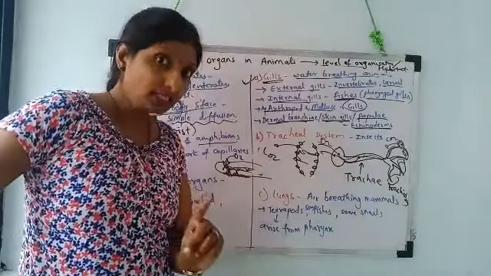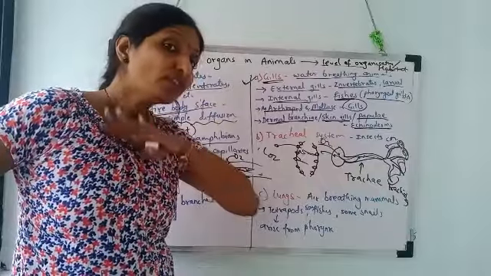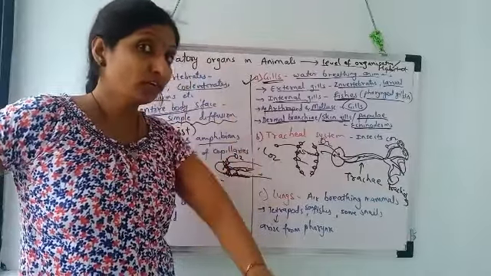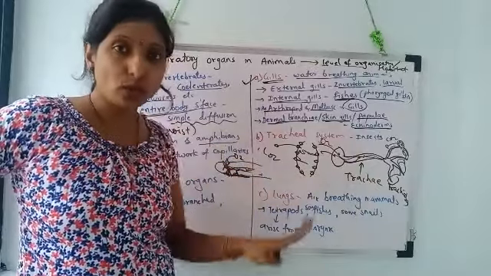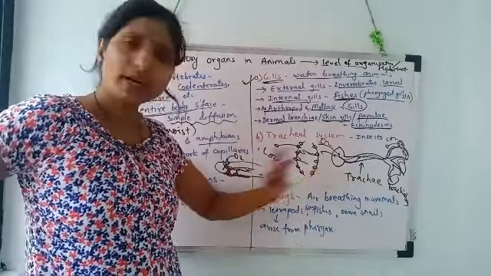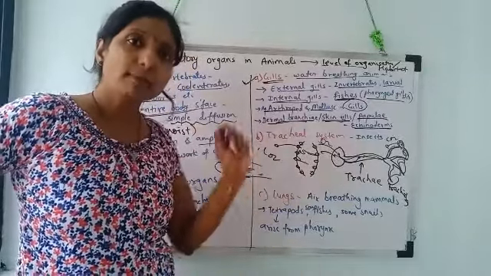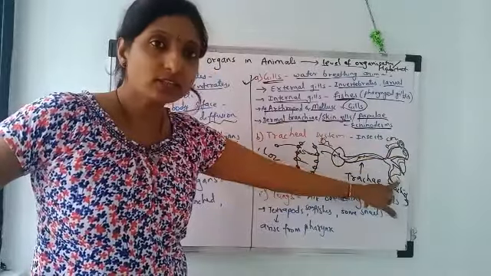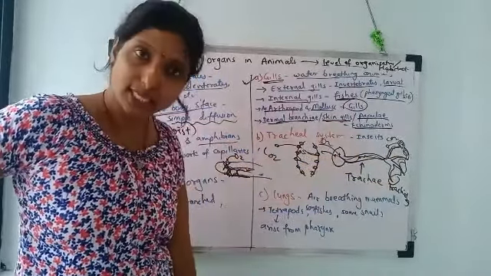Means insects have this tracheal system. That is why, without the involvement of the circulatory system, the exchange of gases takes place. Here blood has no role. We know that insects' blood is colorless. That is called hemolymph. Blood has no role in the exchange of gases directly with the help of the tracheal system, because the terminals of the tracheal system, that is tracheoles, are directly in contact with the body cells.